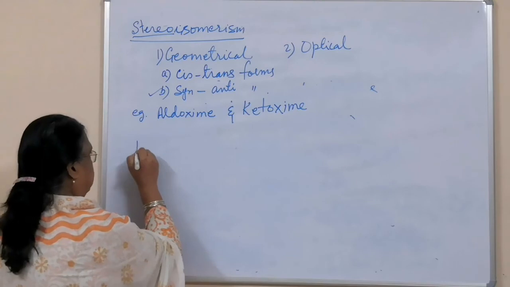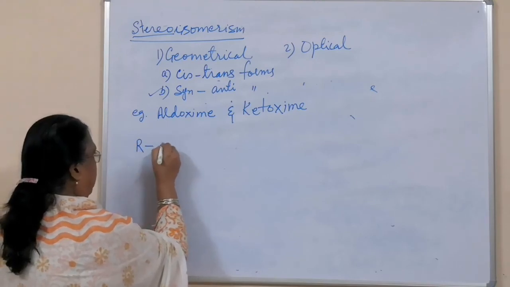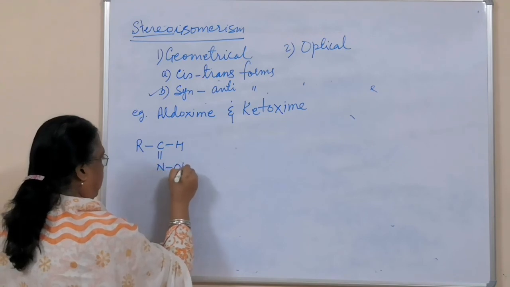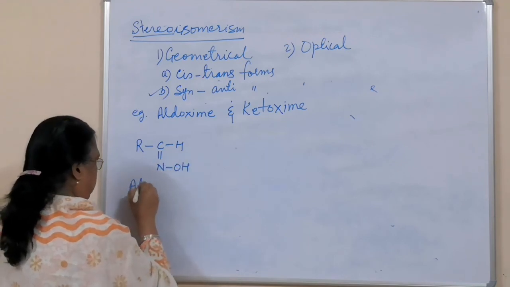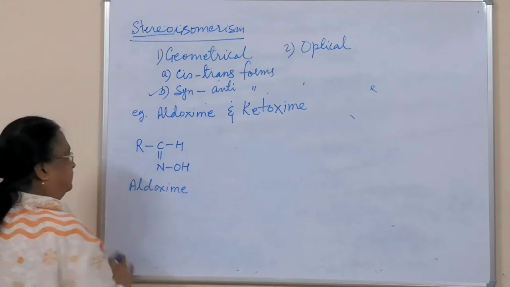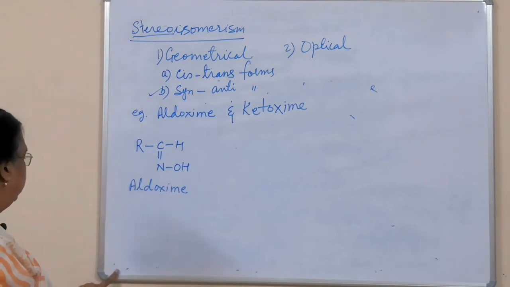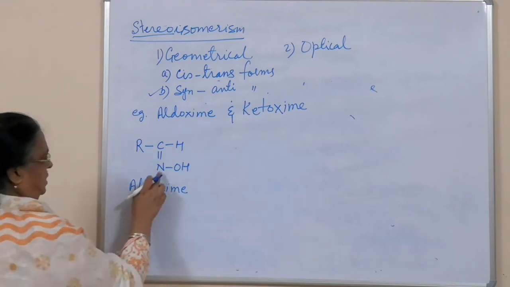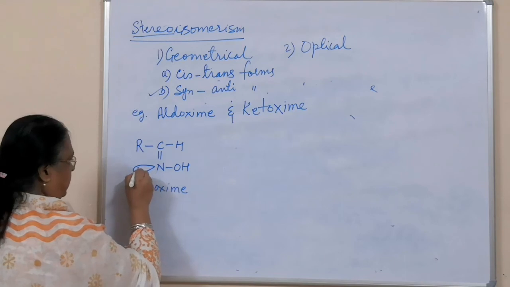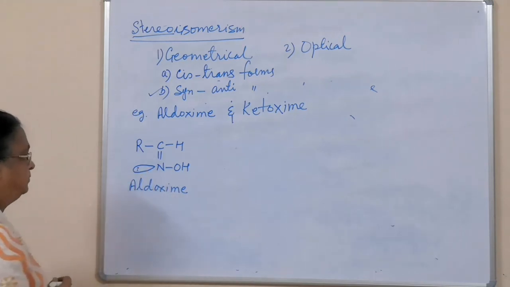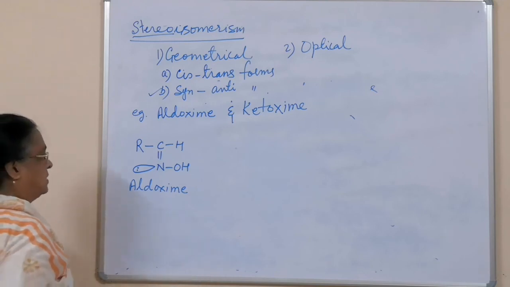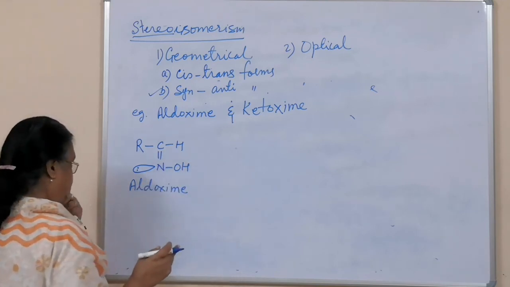So for aldoxime, if R I take, RCH double bond NOH. This is an example of aldoxime. Okay. So this aldoxime is there, then nitrogen has a lone pair. That lone pair is in the p orbital, so this is the way we show. So in this case, one form is convertible to the other form.